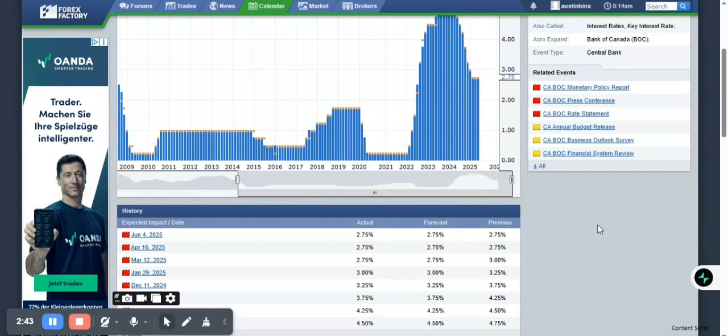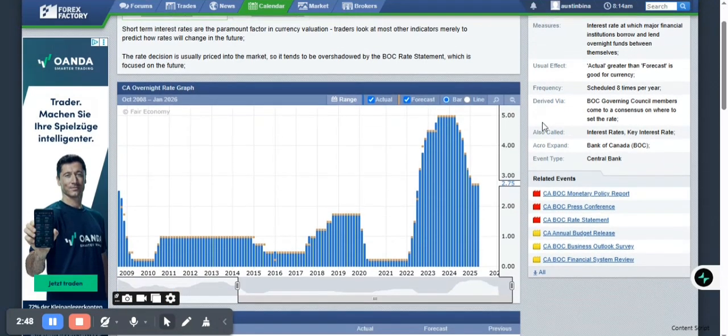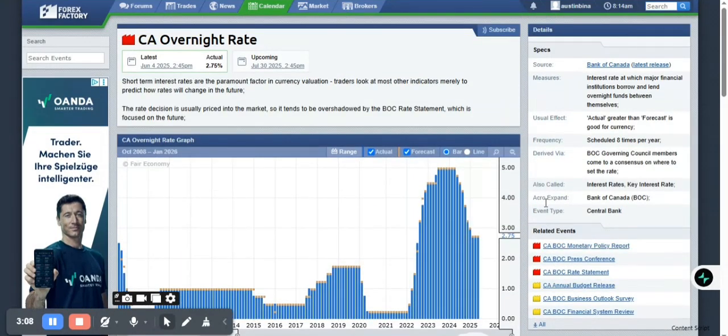So let's look at the interest rate. As you can see for CAD right here, the interest rate was held steady, but in the case of AUD, Australia, they actually cut the interest rate. The Reserve Bank of Australia cut interest rate, and I think that was announced early this month. By the way, guys, if you look at the RBA, they had to cut interest rate because the GDP is shrinking, and that's not good for the country.